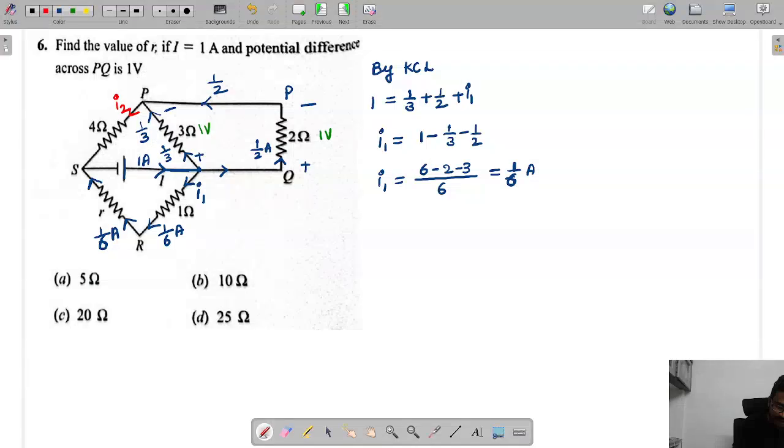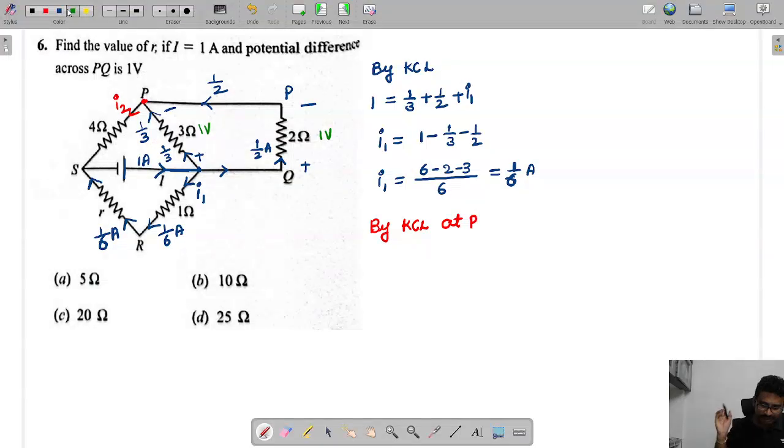Now again we can apply KCL at P. By KCL at P, sum of entry currents equals sum of leaving currents.